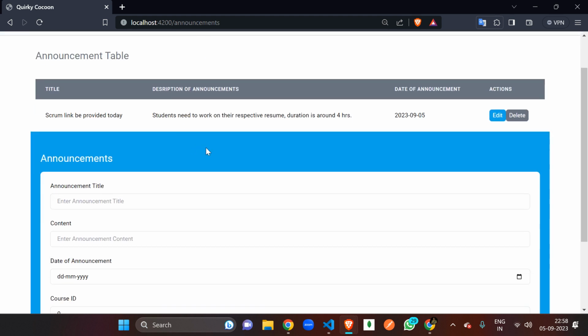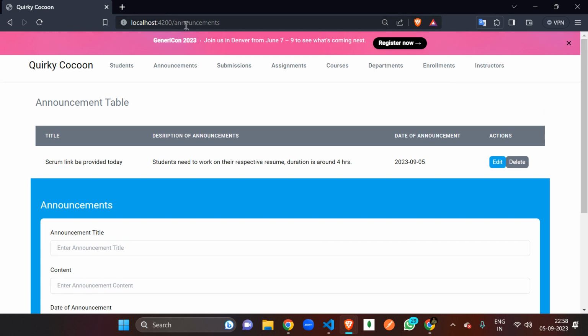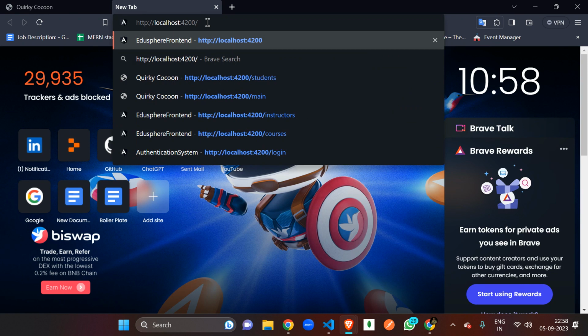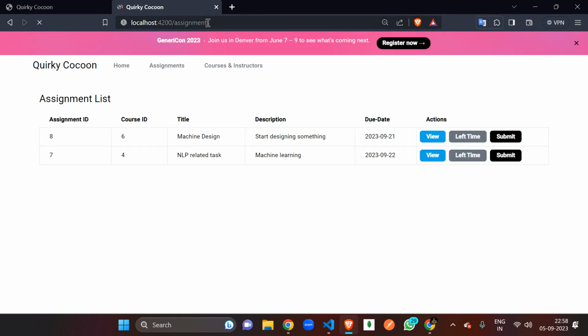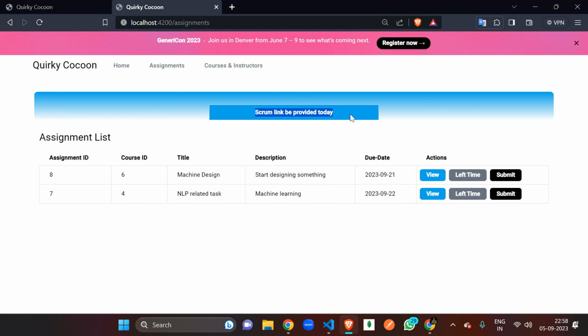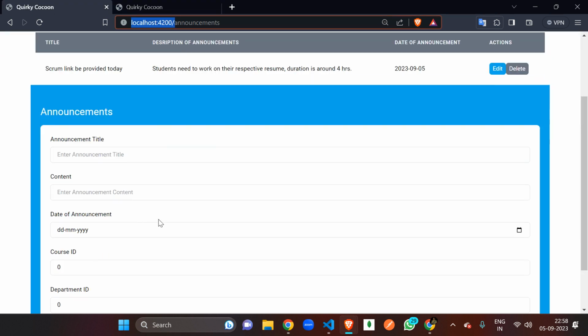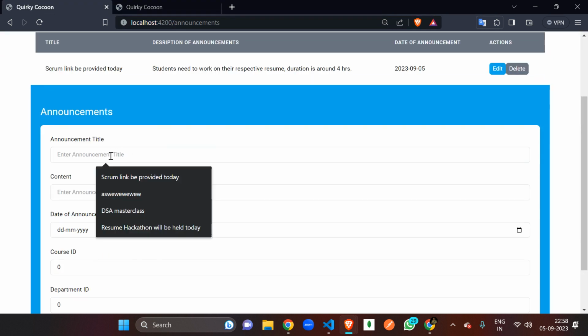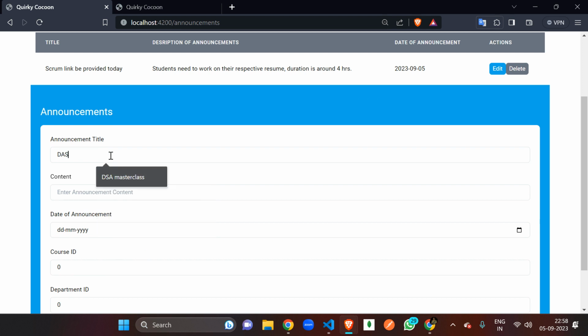This is the announcement section. You can see an announcement about assignments here, saying a Scrum link will be provided today. This announcement is showing in the student section. Now if you want to create one more, the announcement title is: DSA recursion class will be happening today.